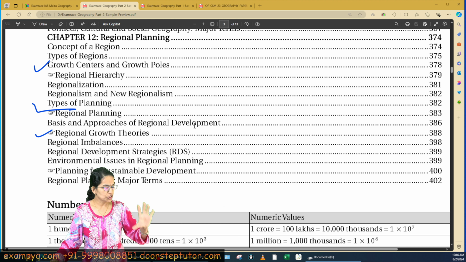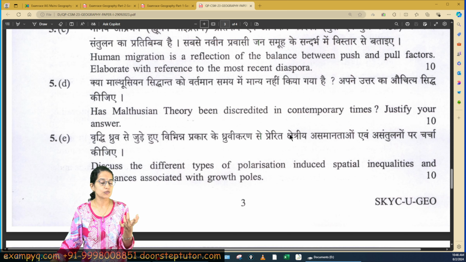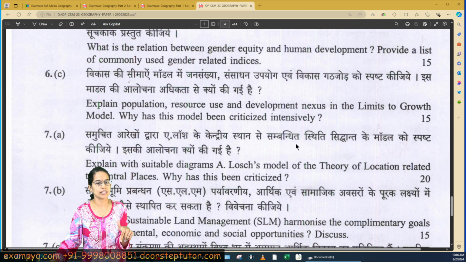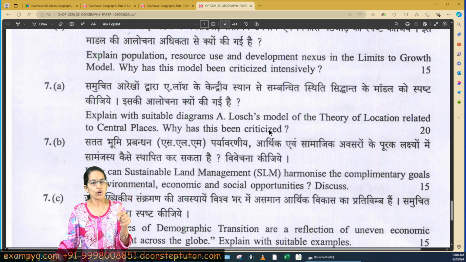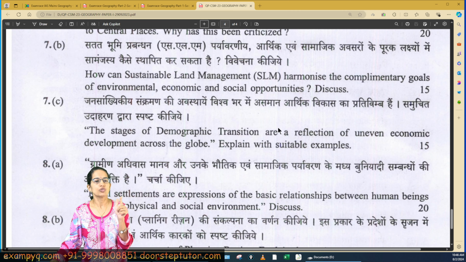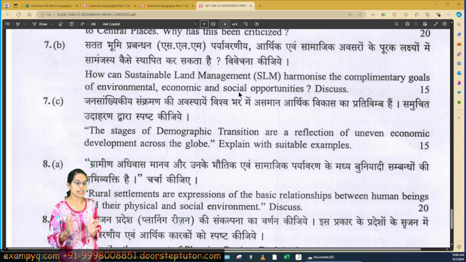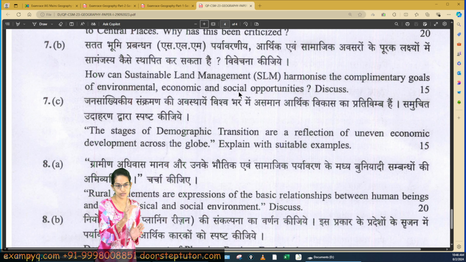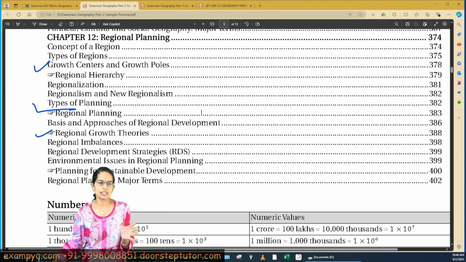If you go on to the series, as we said, Malthus was a question, and then the demographic transition model was again a question. The Losch model was again a question. Sustainable land management practices, now this aligns highly to the urban sustainability concept that we had discussed before. These are some of the topics that you can see in the study material, and the sections that are really, really important have been highlighted.